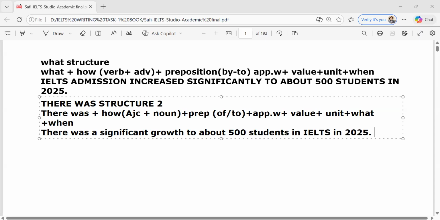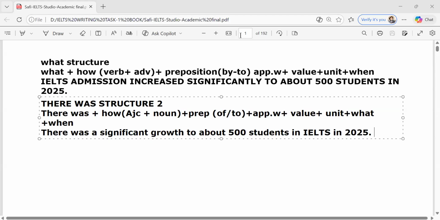Both structures, the what structure and the there was structure, are different, but the meaning is completely the same. So we have the same meaning with different structures. Why do we write different structures? Because if you know how to write different structures, and you keep changing vocabulary, it boosts your band score.